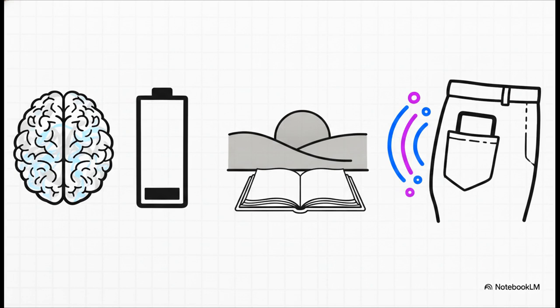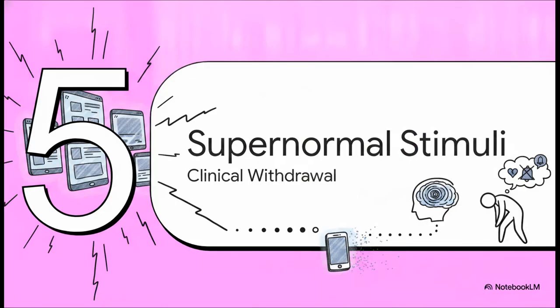You'll even have patients reporting a phantom pocket itch or phantom phone vibrations. And no, it's not a hallucination. It's the neurological manifestation of a brain literally starving for a chemical signal it's been conditioned to expect every 30 seconds. Section 5. Supernormal stimuli and withdrawal.